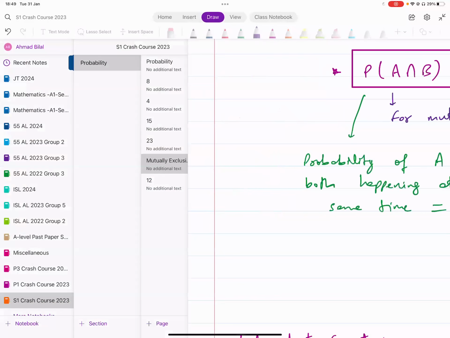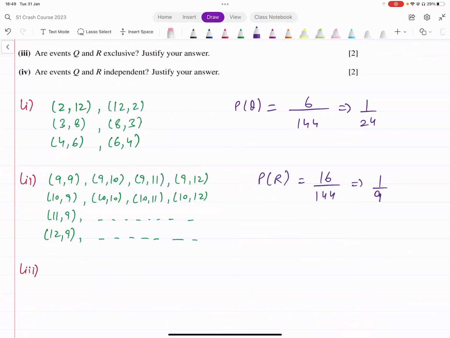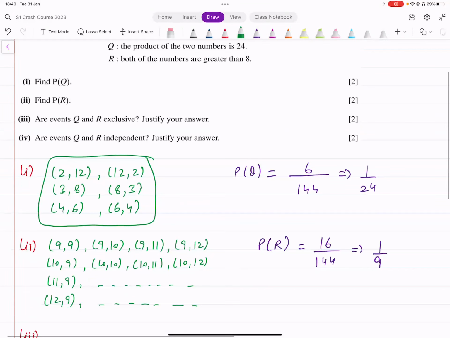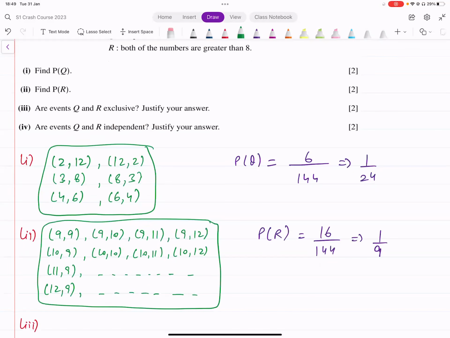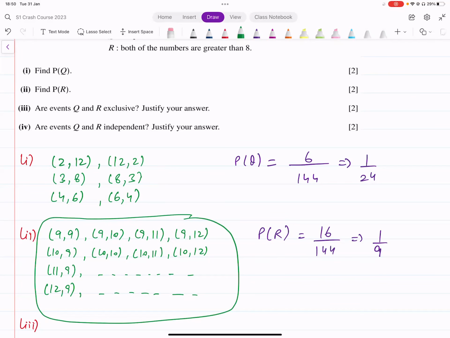Now let's think about this. We've got events Q and R. Is there anything in common between them? Look at these outcomes and look at these outcomes. There's no common outcome. There's no outcome that's appearing in both of them. All right, because if you've got two numbers that have a product of 24, then they both can't be greater than 8. That's not possible because then you get a bigger number. And similarly, the other way around, if both numbers are greater than 8, then you cannot have a product that is 24. So there's nothing in common. You can see in the outcomes as well, there's nothing in common.